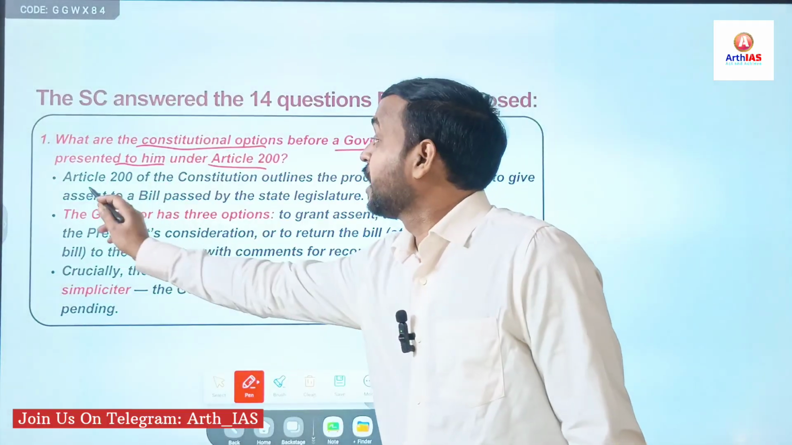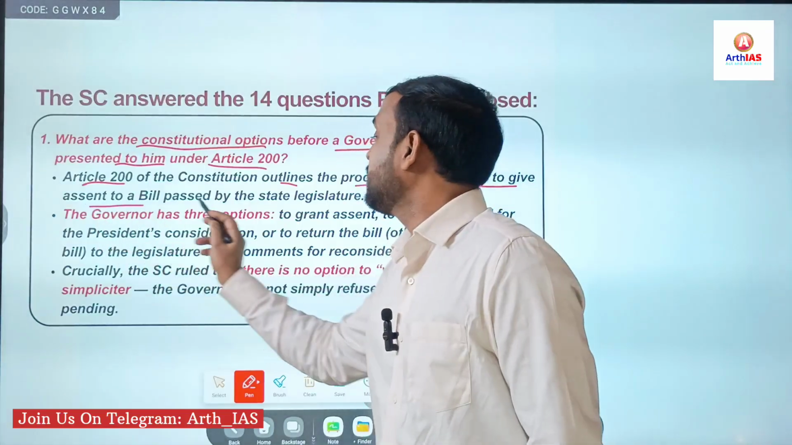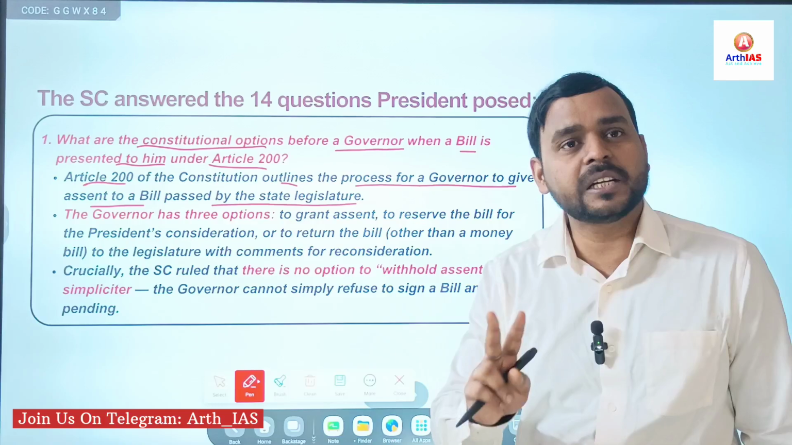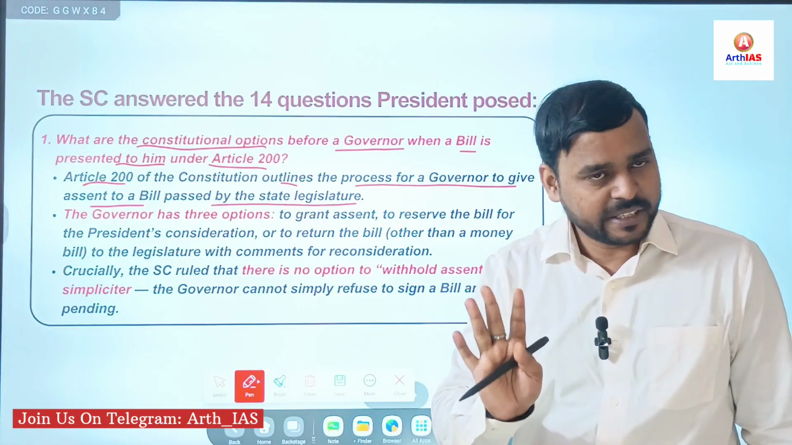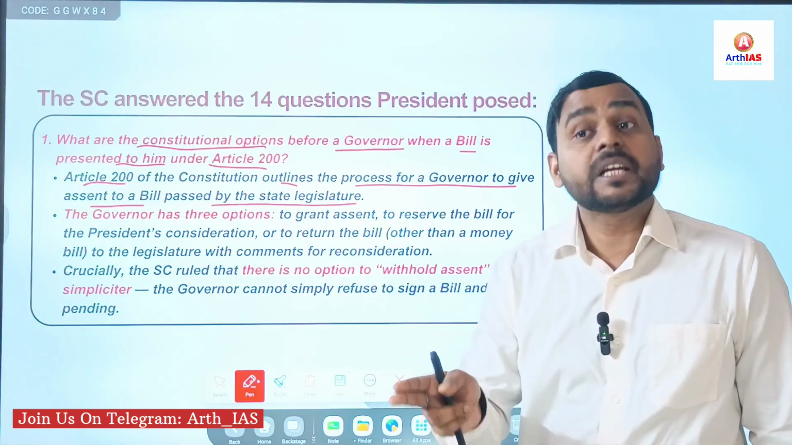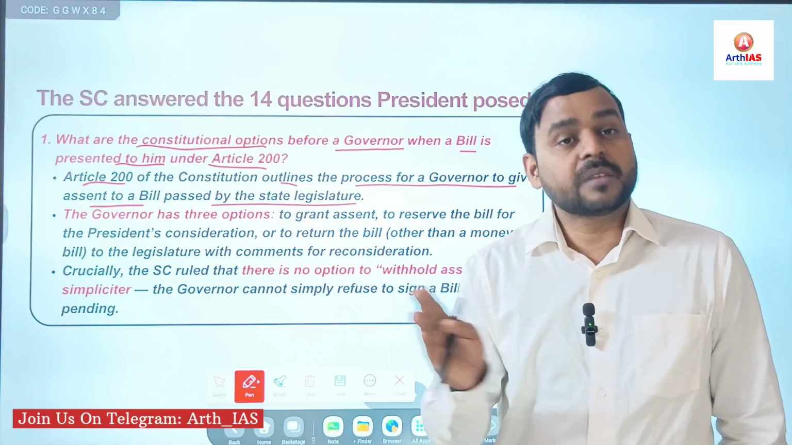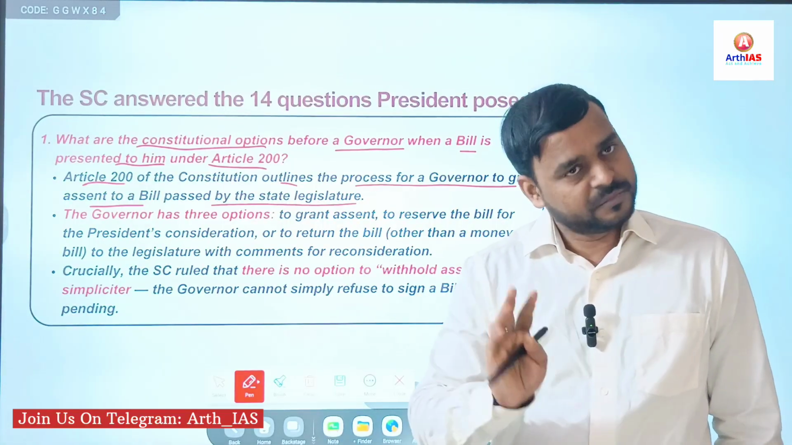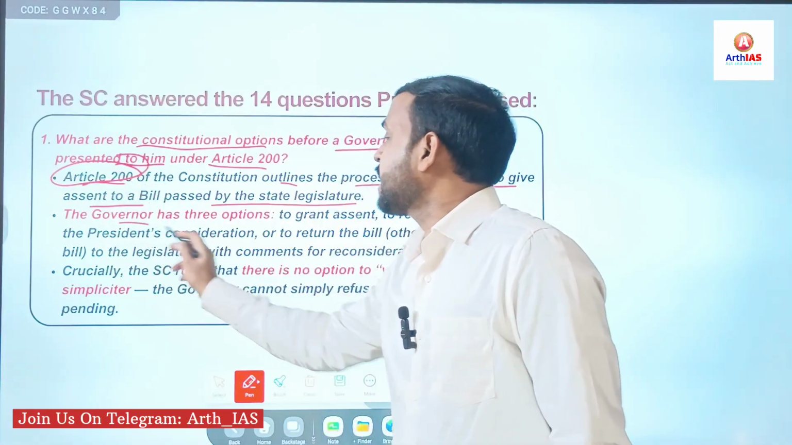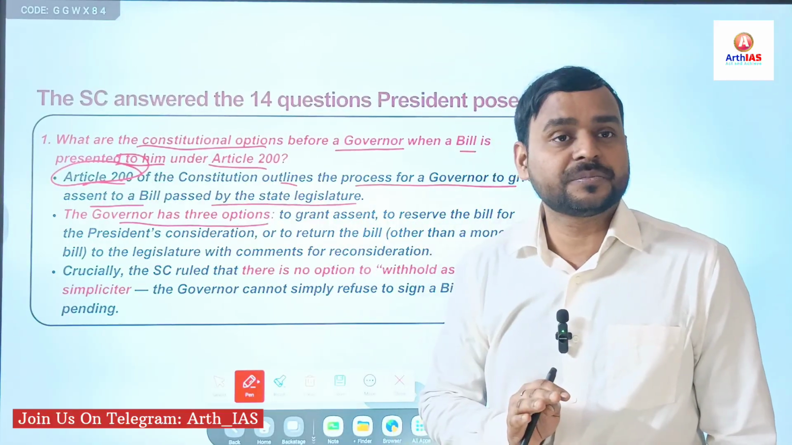Now the Supreme Court said that Article 200 of the Constitution outlines the process for a governor to give assent to a bill passed by the state legislature. Simple, right? Both Article 200 and 201 are related to state bills. Article 200 says assent of governor to state bills, and 201 says reserve for consideration of the President; the governor can reserve a state bill, right? Now here under Article 200, the governor has three options. You must remember, right? Such types of questions are asked in prelims.